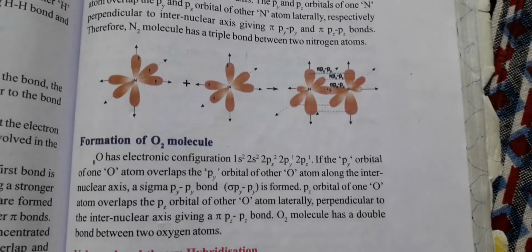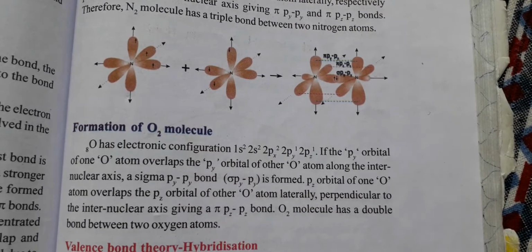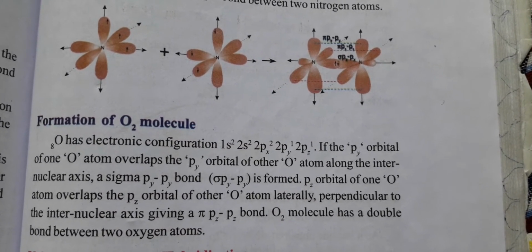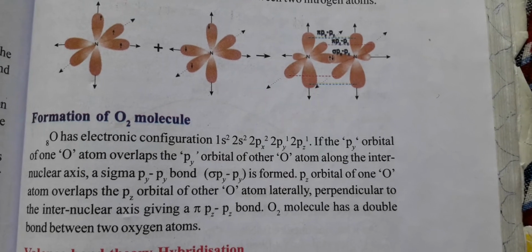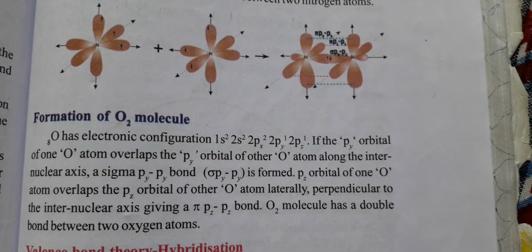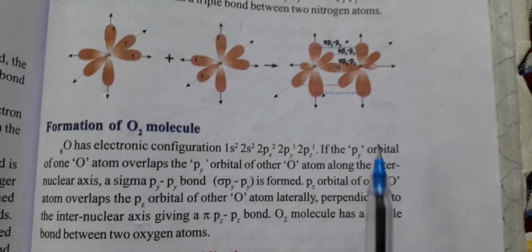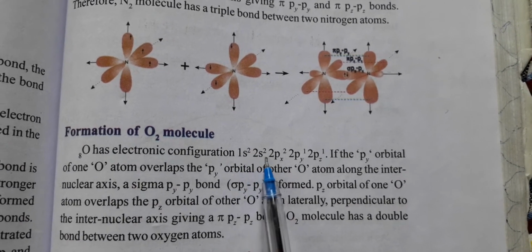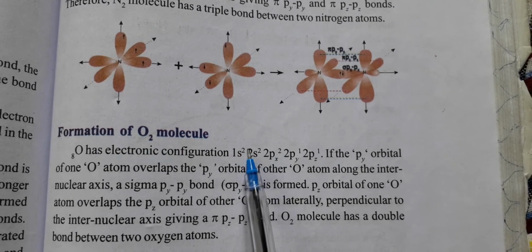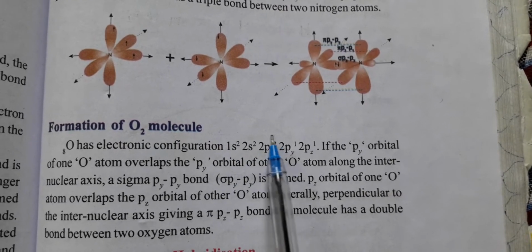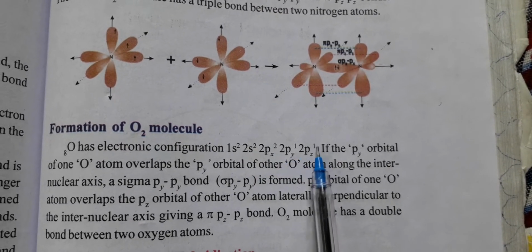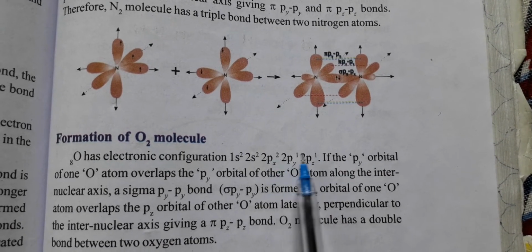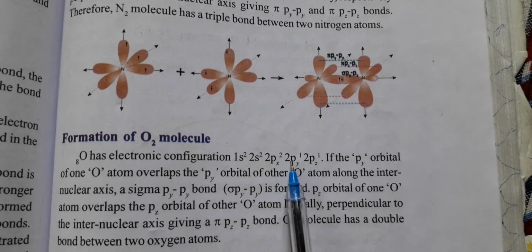And oxygen, you can draw the oxygen molecule by yourself. Here one sigma bond will be formed between the py's and one pi bond with the pz. Why? Because the first shell is totally filled, in the second shell the s orbital is totally filled, and px is also totally filled. py and pz have unpaired, single electrons.